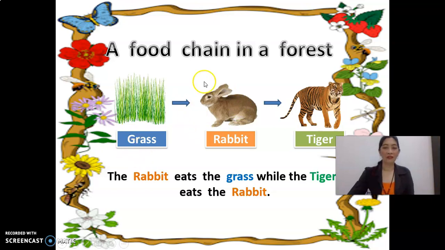The rabbit eats the grass, while the tiger eats the rabbit. That is a food chain in a forest.